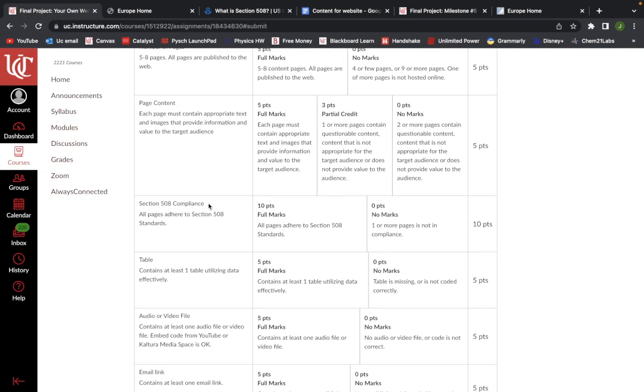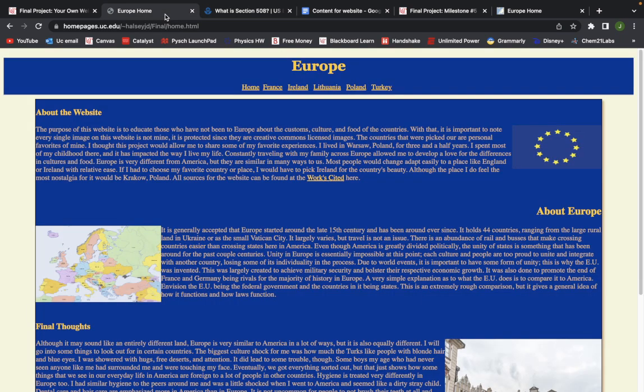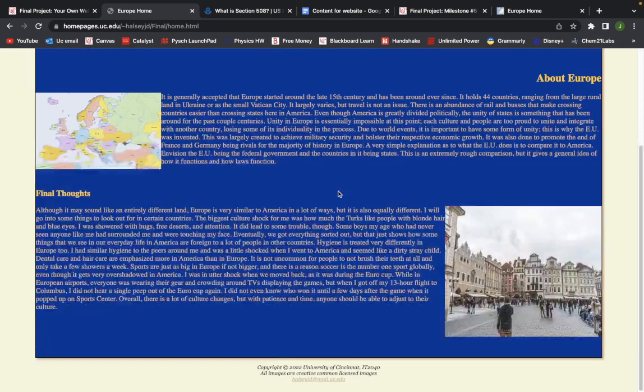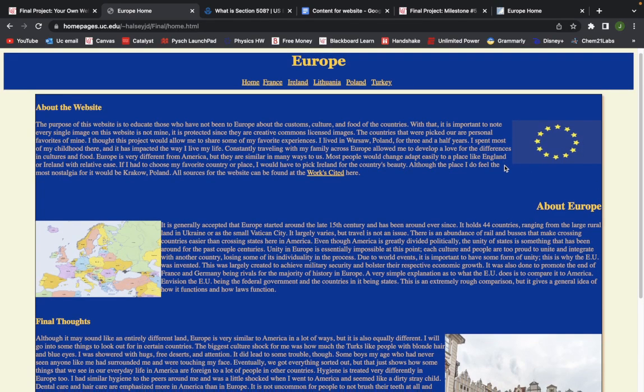Section 508 compliance basically means the site is easily accessible to those with disabilities. All these things that we learned in class were taken in mind when designing the website. Everything is very simple. Everything is very clearly a hyperlink when you need to click on it. It changes color when it hovers. This one is underlined to make it pretty obvious. So the site is very easy to operate, made very simple to understand, and we have pictures alongside it.